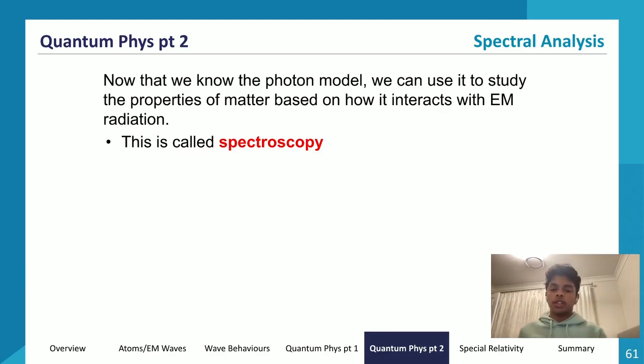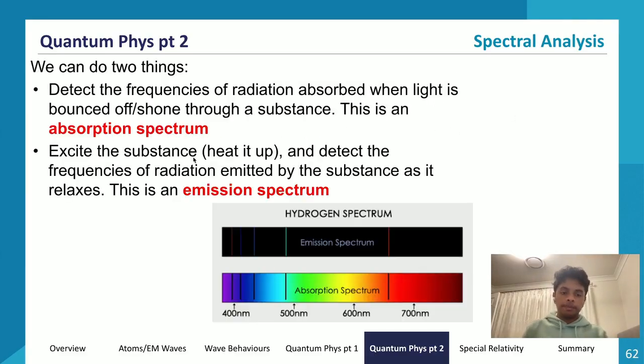We're looking at two journeys. One is the historical methods of finding the speed of light, a journey from Galileo to Roemer to Fizeau and Foucault. These four people worked on how to calculate the speed of light. Then we go through a second journey, which is trying to explain the properties of light. We get to the photon model at the end, and these are the applications of the photon model. We can study properties of matter based on how it interacts with EM radiation, and this basis of study is called spectroscopy.